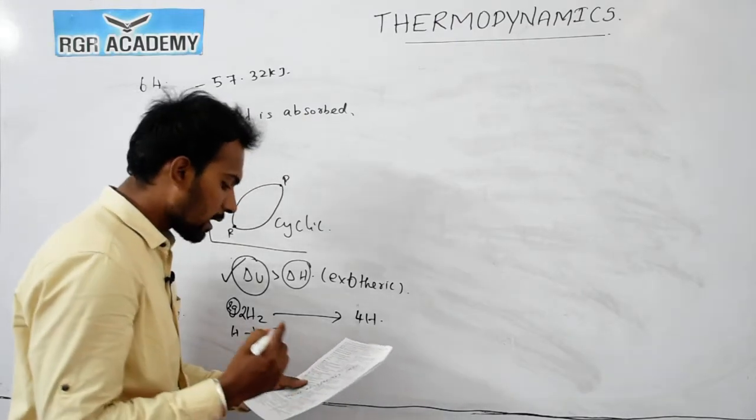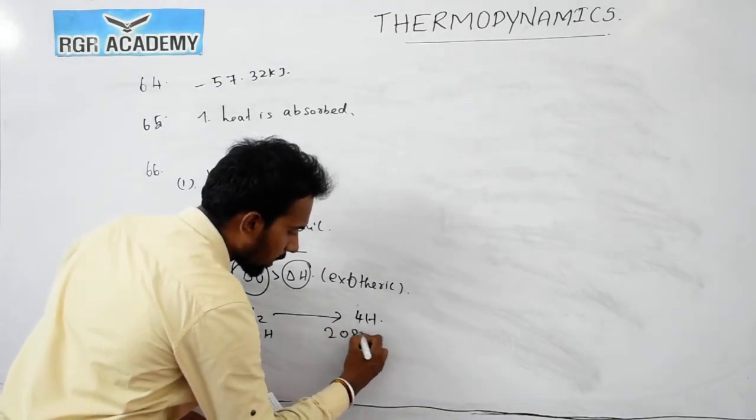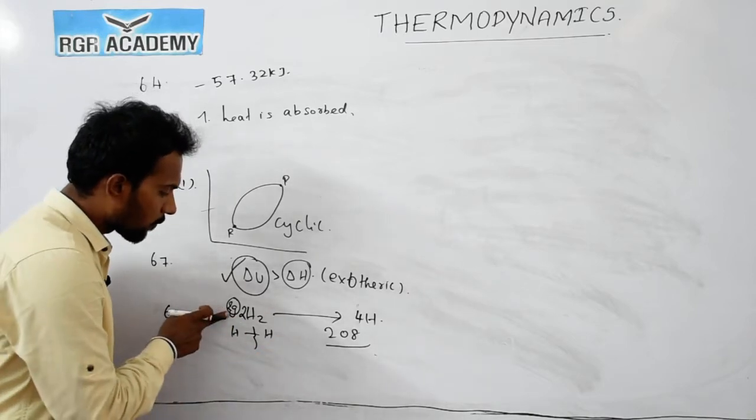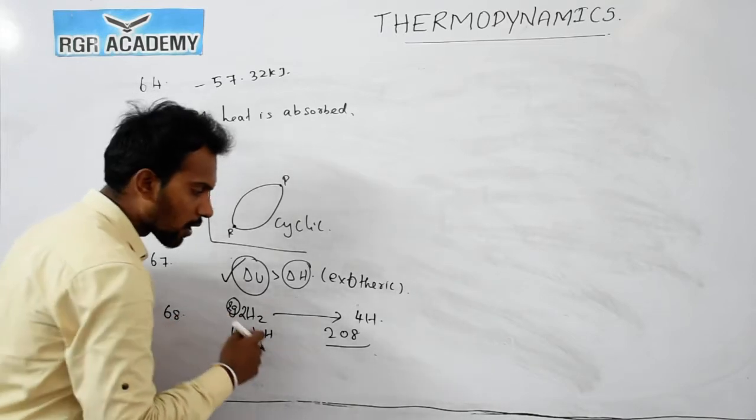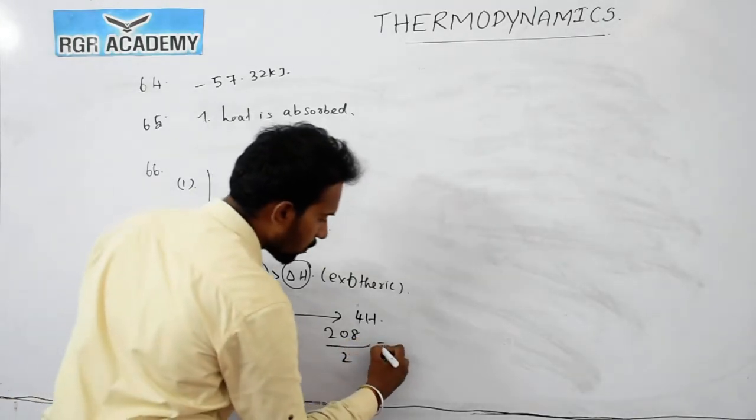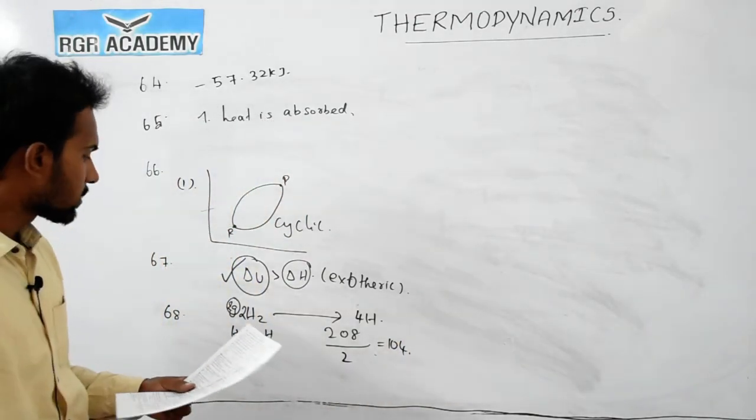Now for 1 mole, the energy required is 208, and 1 mole means 2 gram. Here we have 4 grams of hydrogen. So how many moles are required? 2 moles are there. So the value is 104. So 104 kilocalories is the correct answer.